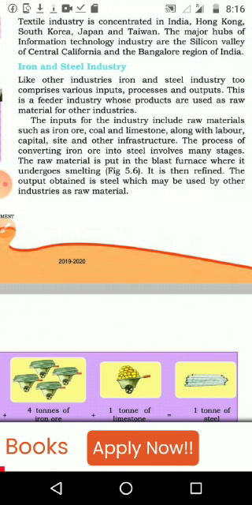Then the inputs of the industry include raw materials such as iron ore, coal and limestone, along with labor, capital, site and other infrastructure. What are the inputs of the iron and steel industry? Underline raw materials like iron ore, coal and limestone. These three things are needed to make iron.